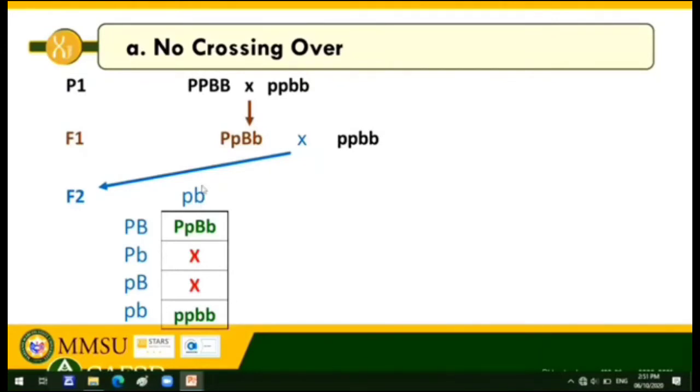So, I repeat, if linkage is complete and close, and if linkage is coupling, so coupling tayo dito ngayon, ang mai-inherit together ay yung dominant genes. And then, mai-inherit din together ang recessive genes. Okay? So, dominant genes go together, recessive genes go together. Alright? So, since dominant genes go together, this will be inherited together. Okay?